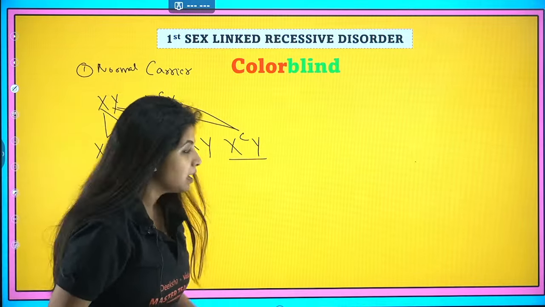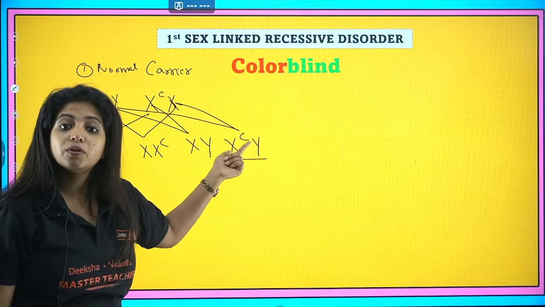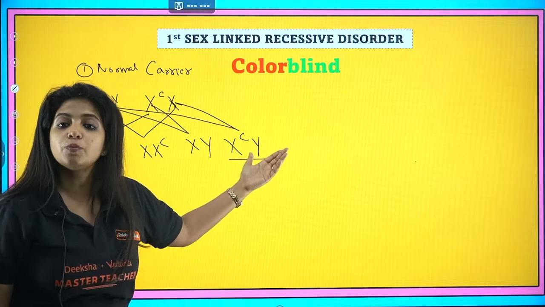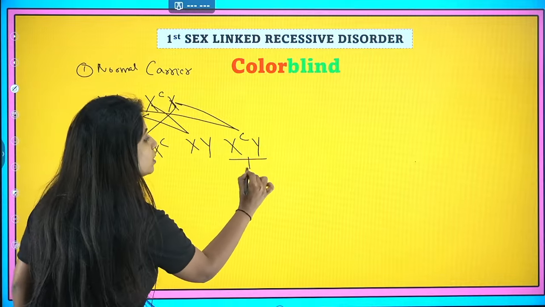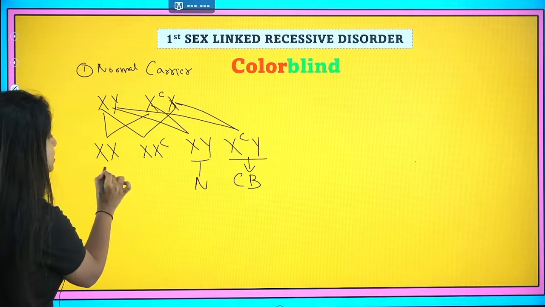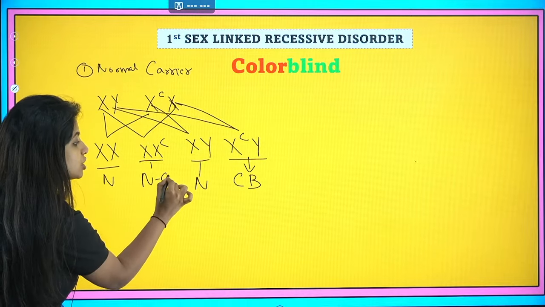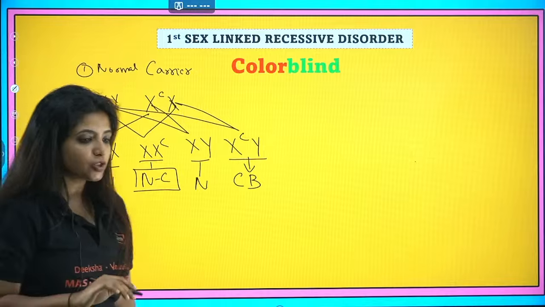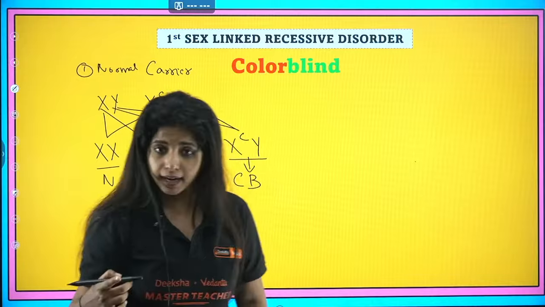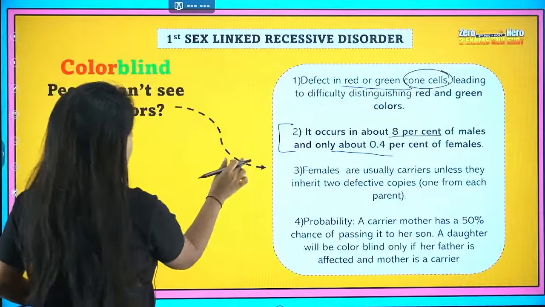Ma'am, how is that fair? Here also only one chromosome is being affected. Here also one chromosome was being affected. But do you think it has another X chromosome to overshadow the effect? No, there is no other X chromosome to overshadow the effect, which is why this guy will be colorblind. This guy is going to be normal. This girl is also going to be normal, and this girl is also going to be normal, but she is a carrier. Okay, got it? Now, let's see the second scenario.